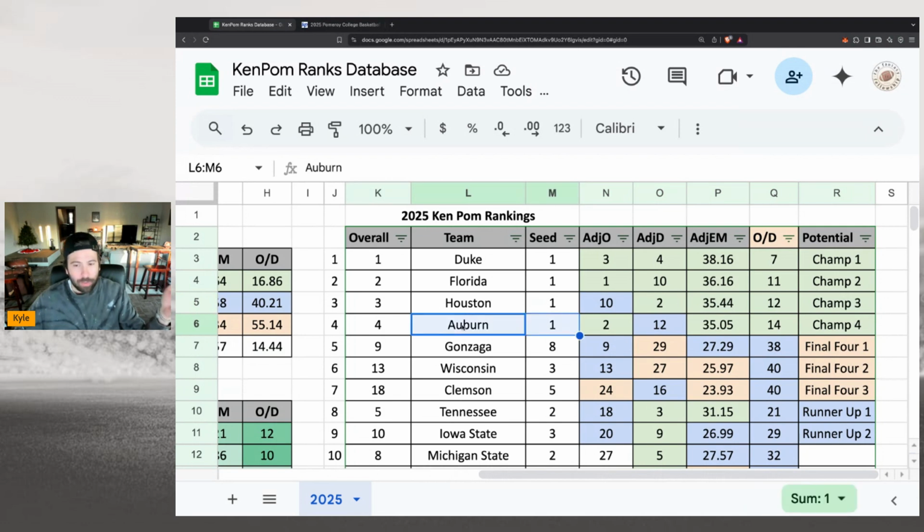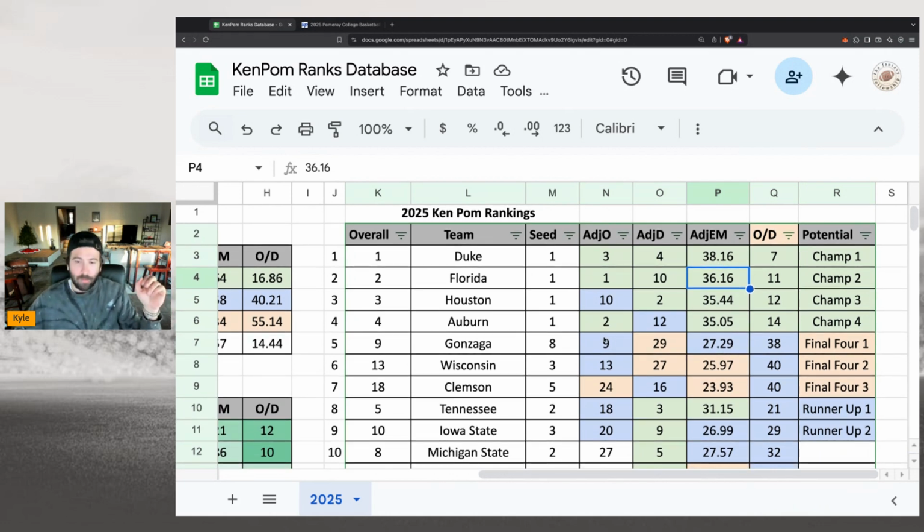And then you have Auburn here, who I believe is the #1 overall seed. They rank 12th in defense, which is still very good, but it's just not as good as the other teams above them. So I can see all 4 #1 seeds winning it. If I'm ranking them, it goes Duke, Florida, Houston, and Auburn by a hair. Again, all 4 of these teams are really good. Try to pick these teams to go far. I think your bracket will be good the farther you go.